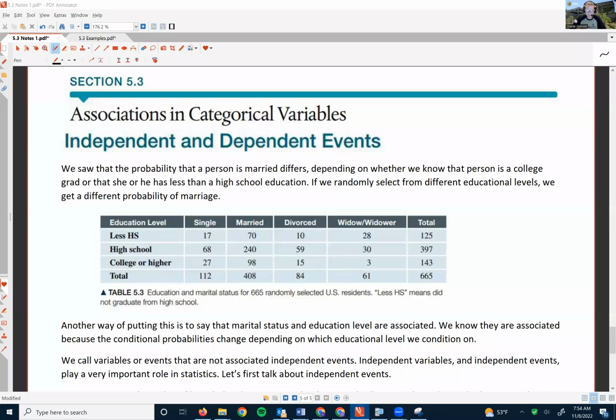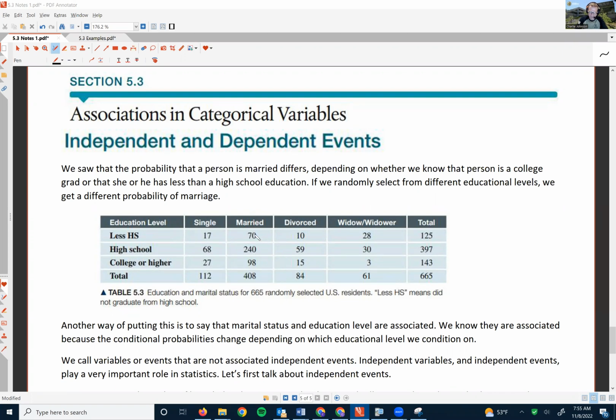Hello, statistics students. Here's another video on associations in categorical variables, independent and dependent events. We saw that the probability that a person is married differs depending on whether we know that person is a college grad or that she or he has less than a college or less than a high school education. If we randomly select from different educational levels, we get a different probability of marriage.